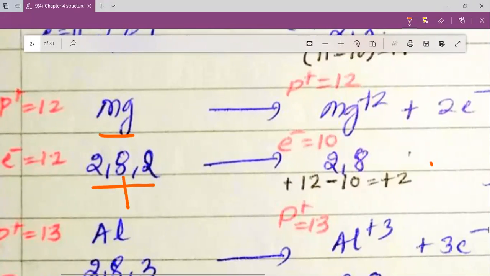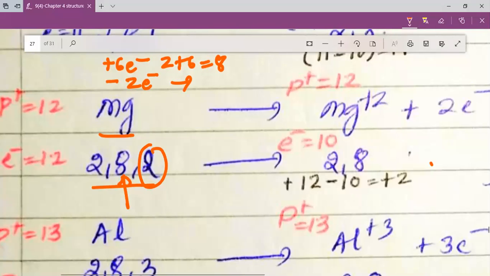So to get 8 electrons in its valence shell, magnesium has to either gain 6 electrons. If it gains 6 electrons, it becomes 2 plus 6 is equal to 8. Or it can lose 2 electrons, and you can see these electrons are being removed. So what does magnesium prefer? Magnesium prefers to lose 2 electrons.